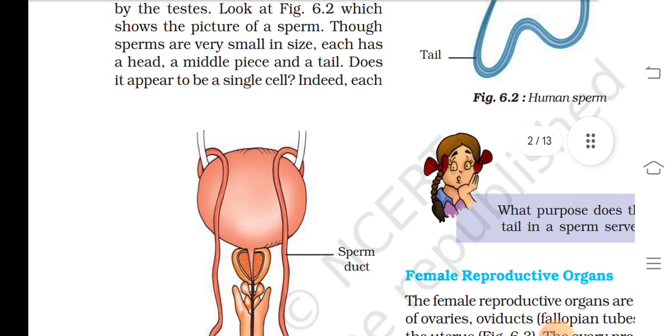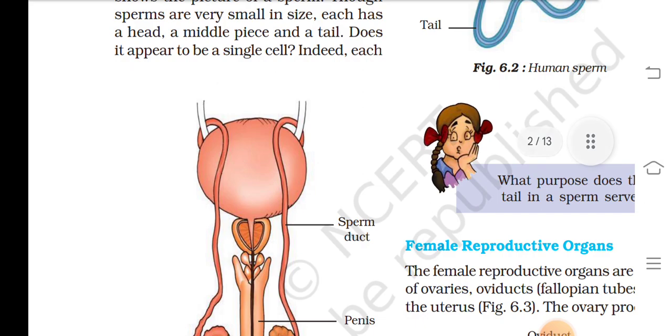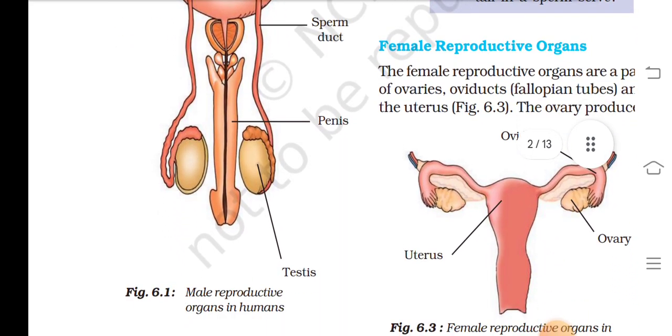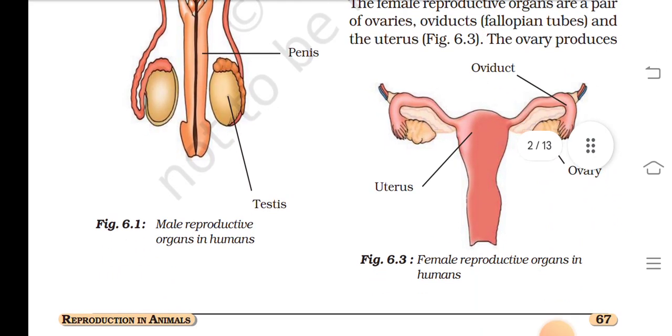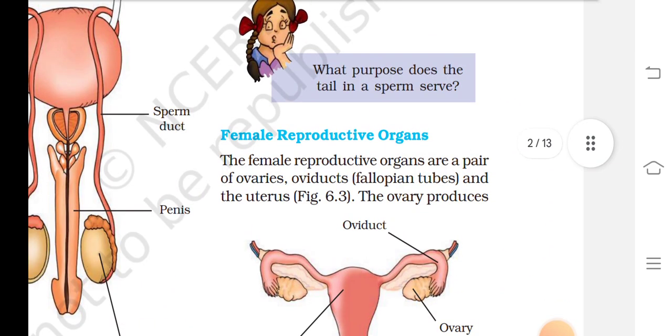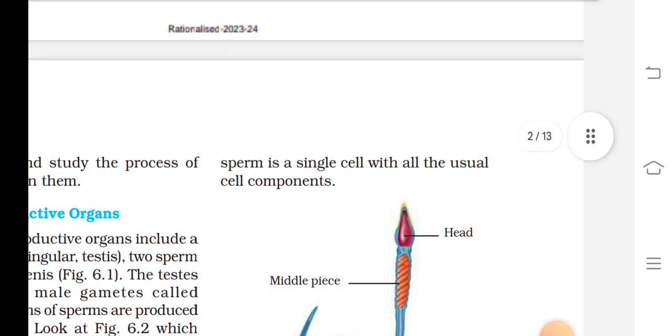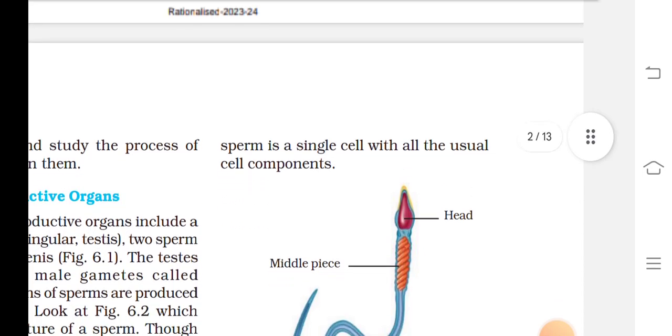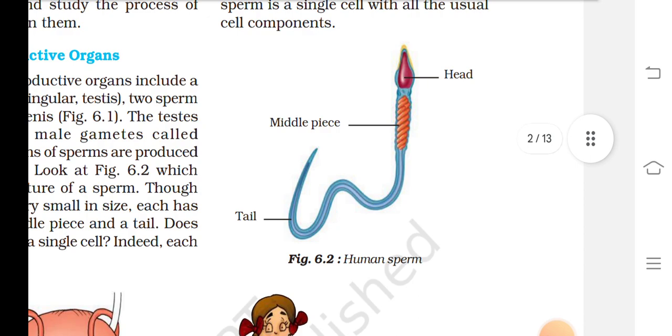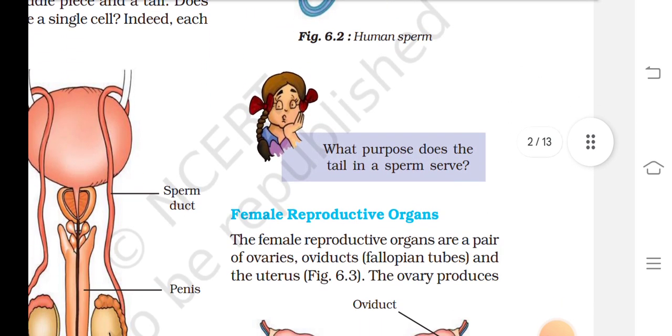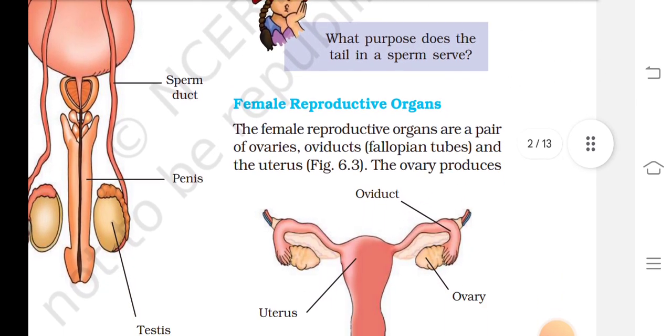Though the sperms are very small in size, each has a head, middle piece and tail. Does it appear to be a single cell? Indeed, it is. Male reproductive organs in humans: sperm duct, penis. A sperm is a single cell with all the usual cell components: head, middle piece, tail. Human sperm. What purpose does the tail in a sperm serve?